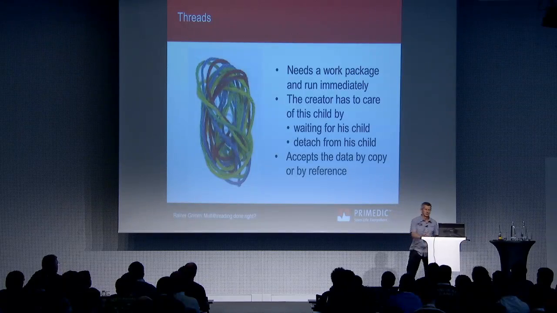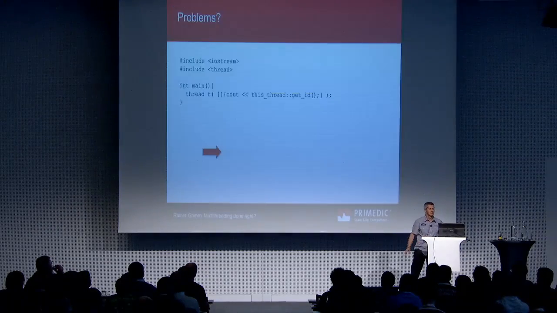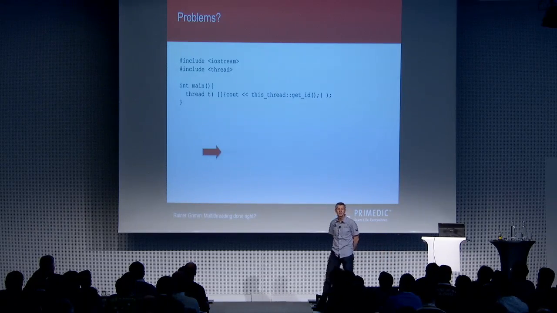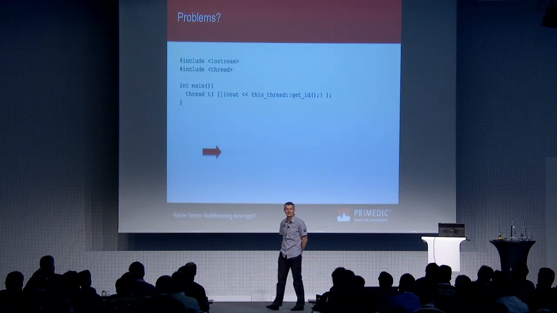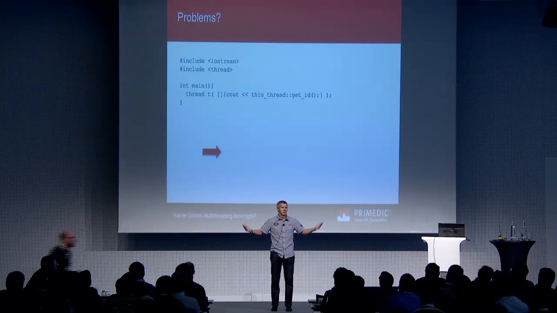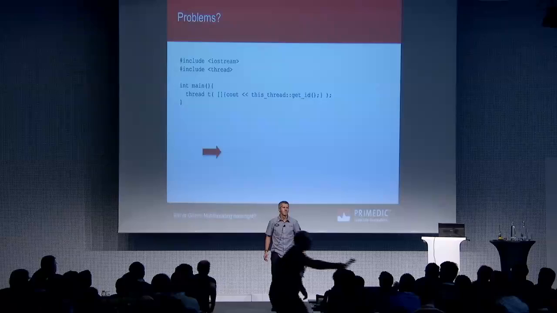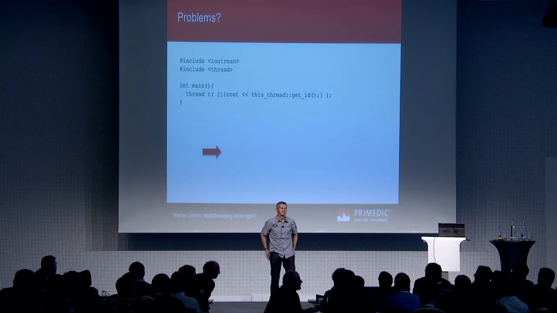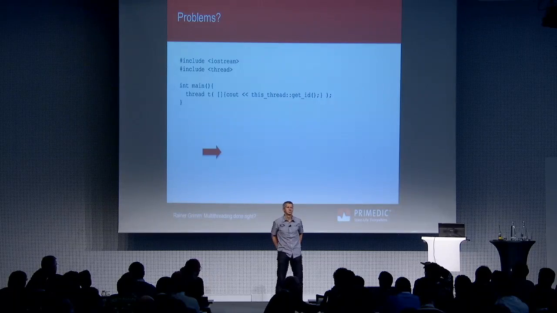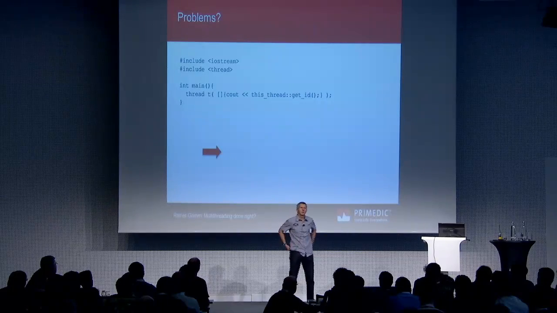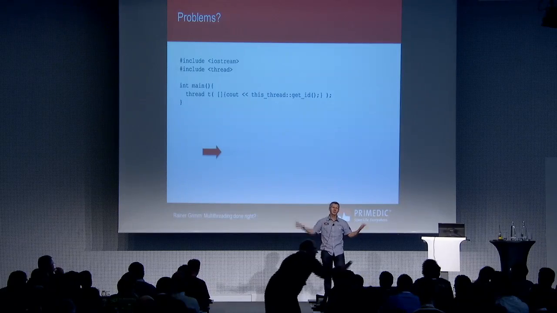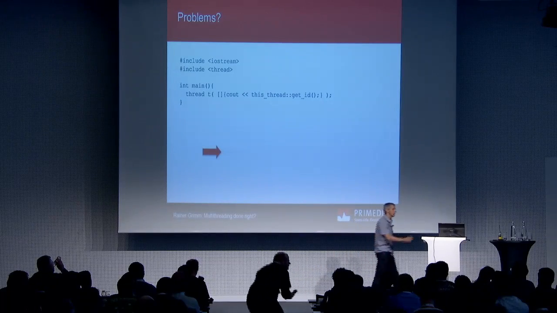That's the context. What's broken with this code? I think that's the extremely simple one. The more difficult ones will come in the next slides. Any guess? You do not wait for the thread to complete, so you exit out of main, and you do not detach, and you do not care about your child. That's the point. I have to join it, so I have to wait for the child, or I have to detach it. Actually, what will happen? You will see here.